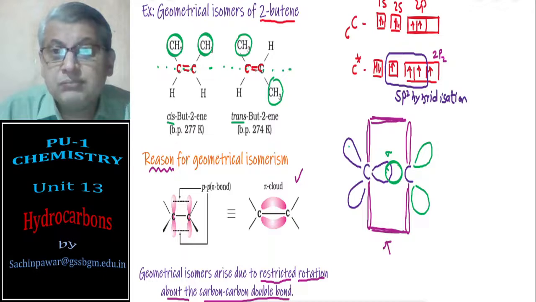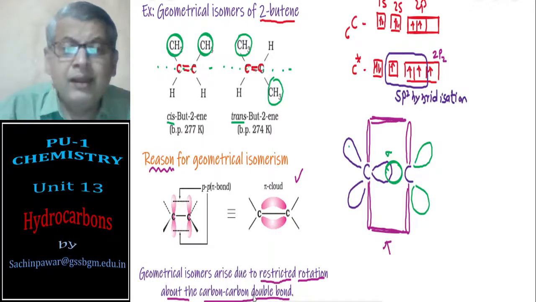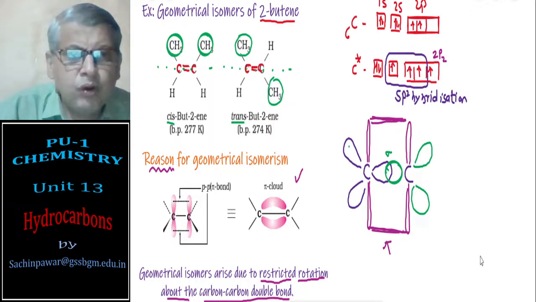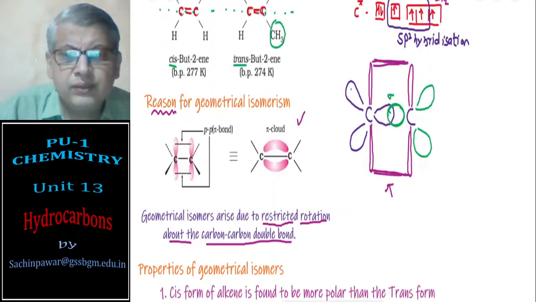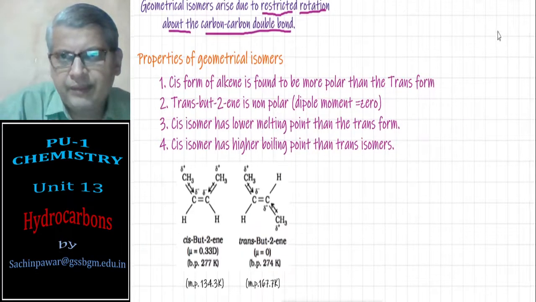That is responsible for geometrical isomers to exist. Okay, this is regarding geometrical isomers. Let us quickly move on to important properties of geometrical isomers.